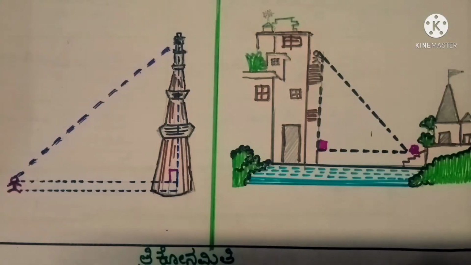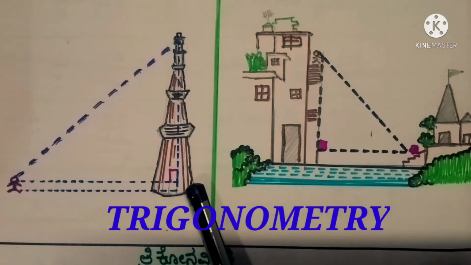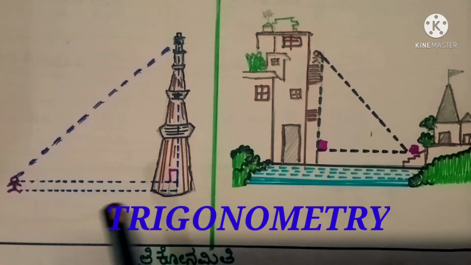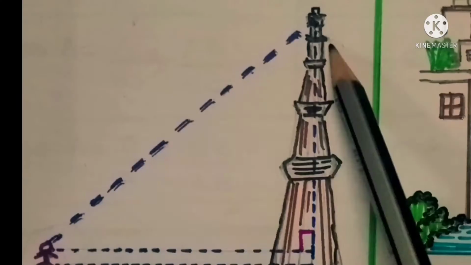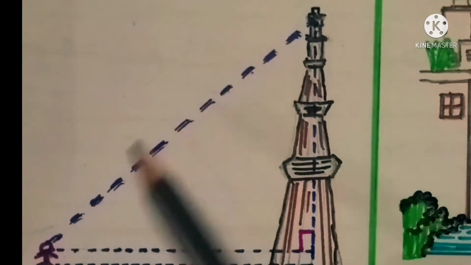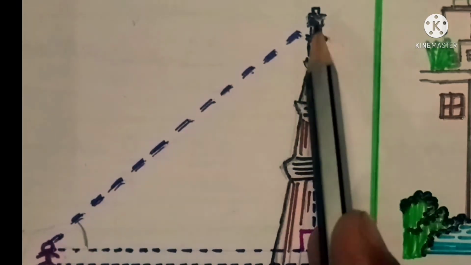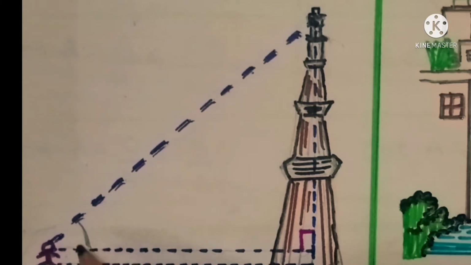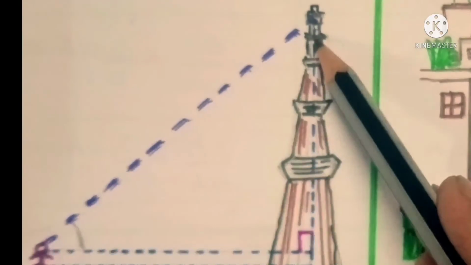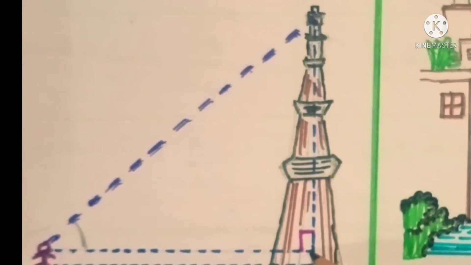So you can see in the video that here is the Qutub Minar, right? Suppose you have gone to Delhi, look at the top of the Qutub Minar. Here one angle is formed with the base of the Qutub Minar, the base where you are standing, right? So when you look here, one angle is formed here, and this is the base from which you are standing at the Qutub Minar, and this is the height of the Qutub Minar.